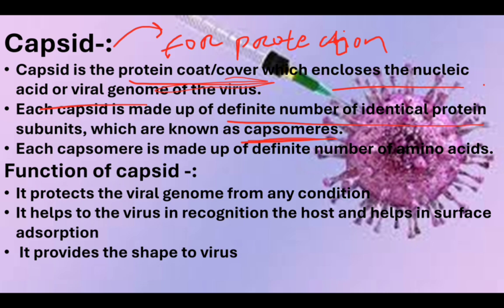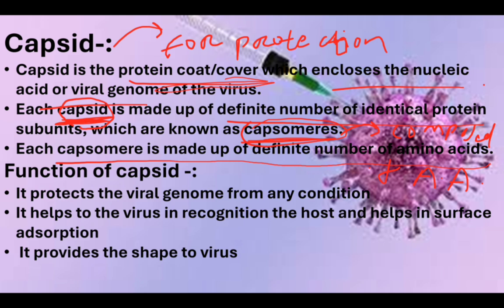Capsomeres form the capsid. So capsid is a protein coat, and inside it are protein subunits that are called capsomeres, and each capsomere is composed of specific amino acids. Each capsomere is made up of a definite number of amino acids.